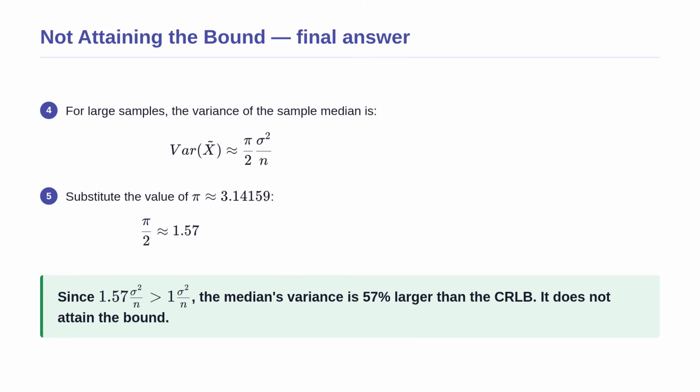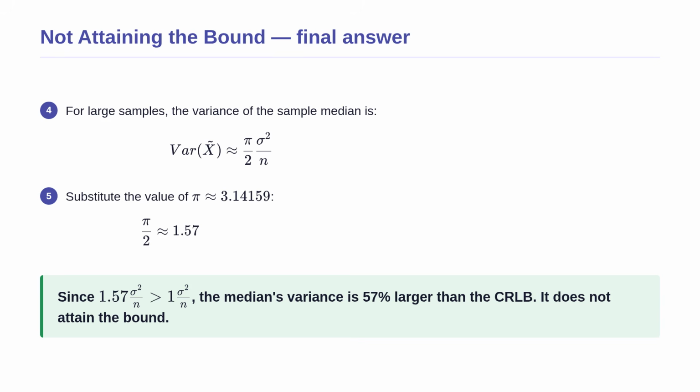The sample median is a perfectly valid and unbiased estimator for the center of a normal distribution. However, statistical theory shows that for large samples, the variance of the sample median is approximately equal to pi divided by 2 multiplied by sigma squared over n.